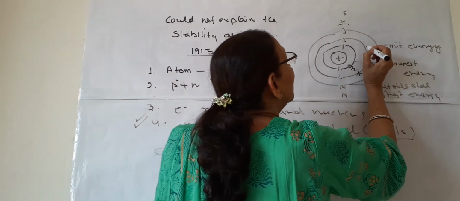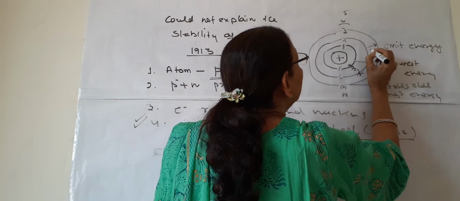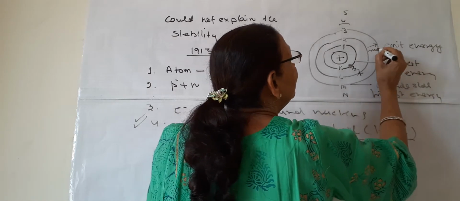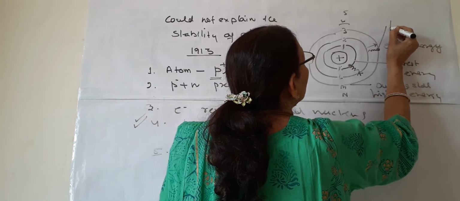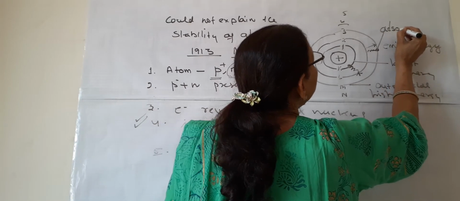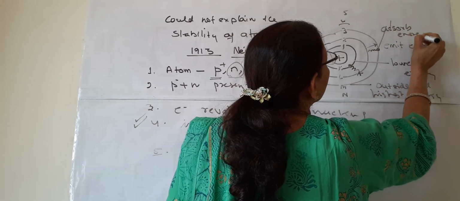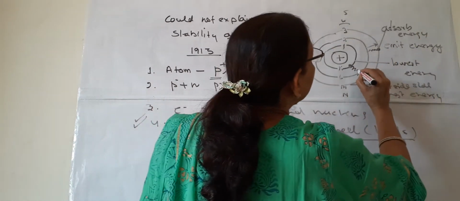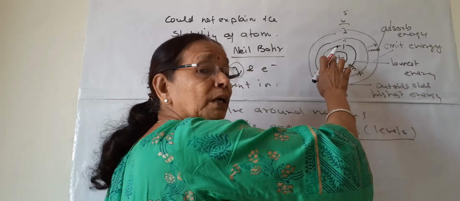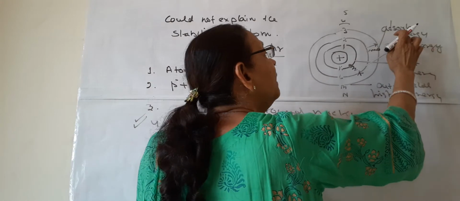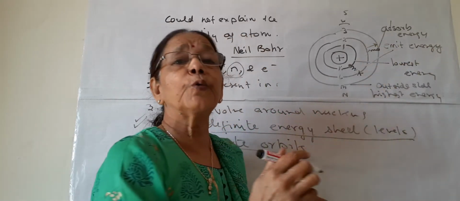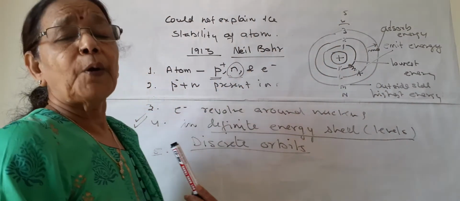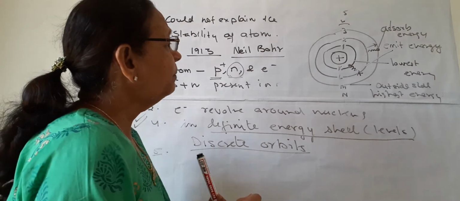If the electron goes from lower to higher energy level, then it will absorb some energy and jump from this level to this level. So either it can emit energy if it comes to the lower level, or it may absorb energy if it is going to a higher level. So this is the atomic model of Bohr.